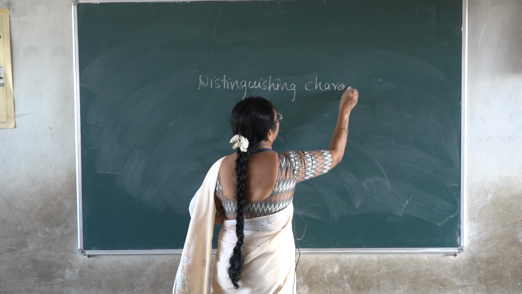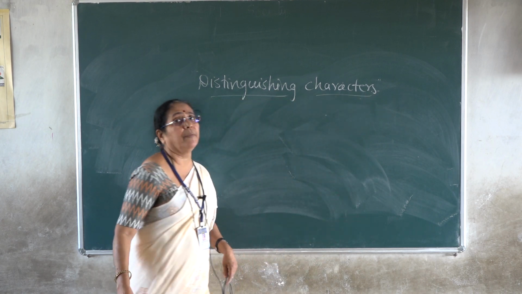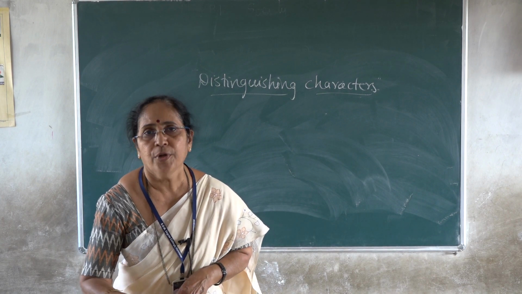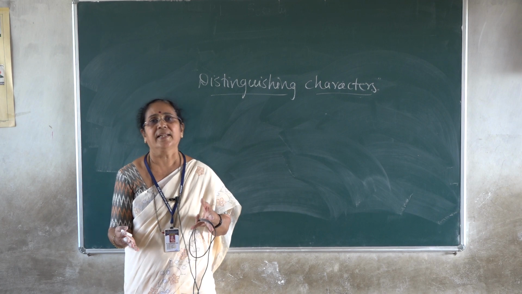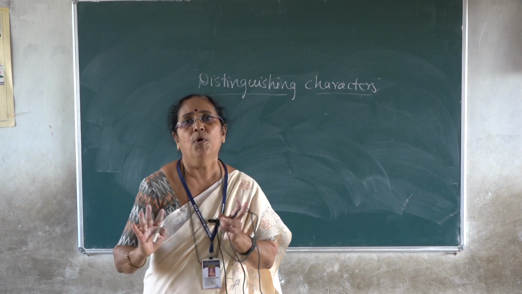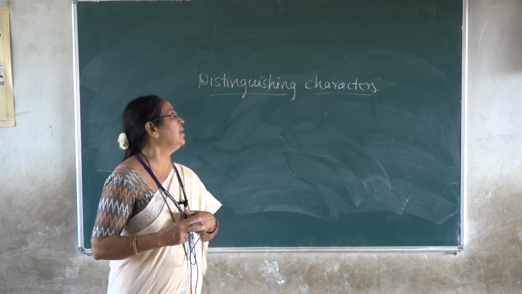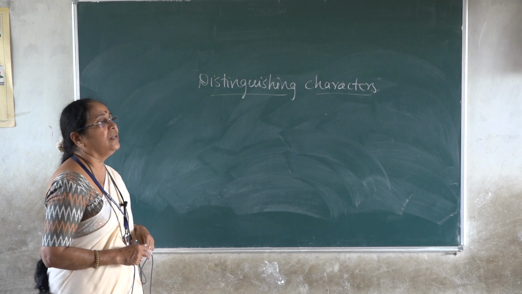Characters. Distinguishing characters of the family. This is very important because you are going to highlight the important characters of the family, that's it. You are not going to describe the habit of the plants, leaf is like this, inflorescence is like this, flower is like this. No, that's not the mode of writing answers for the questions. When you are answering a particular question, it must be described point wise. Okay, you have to put a bullet and write the characters.